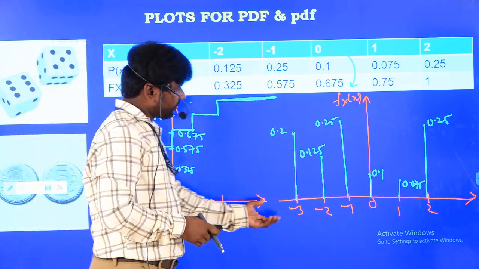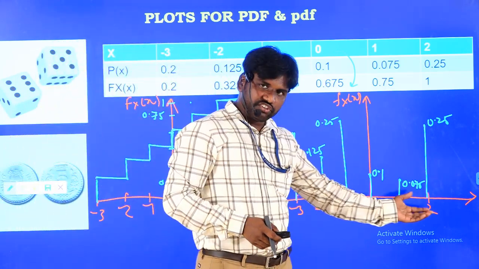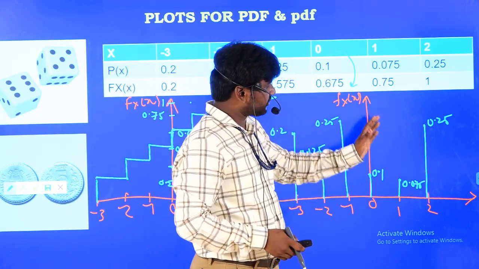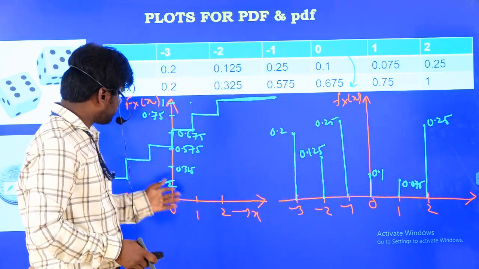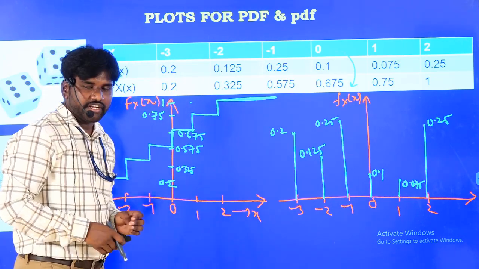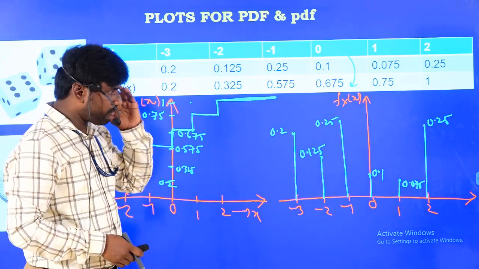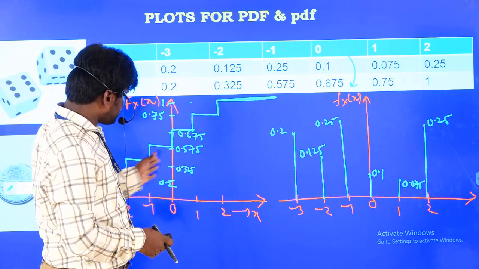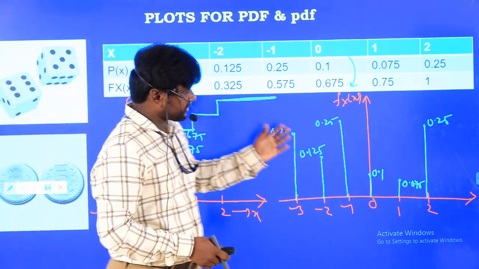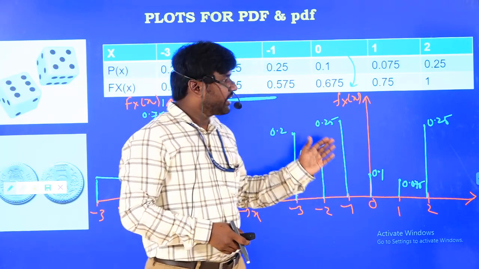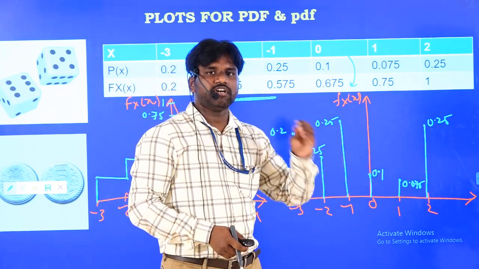Simply, what we have drawn here is that all the real values are taken and only the corresponding probabilities are represented. This is the case of the probability density function, and that was the plot for the probability distribution function. Just keep one point in mind: the distribution function always gives the cumulative addition of the previous probabilities, whereas the density function gives only the corresponding probabilities.